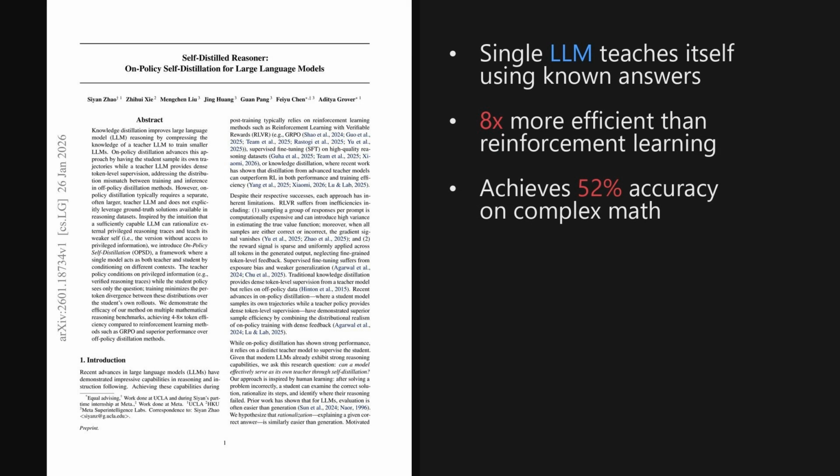Wrapping up, 2 takeaways stand out. On-policy self-distillation delivers massive efficiency gains, cutting token usage by 4 to 8 times compared to reinforcement learning baselines. It also simplifies the pipeline by letting models teach themselves using ground truth answers, eliminating the need for external teachers. This suggests high-quality post-training might not always require massive compute.